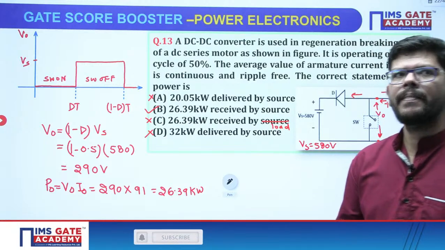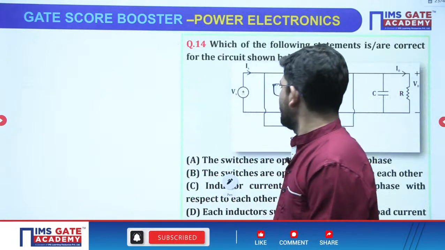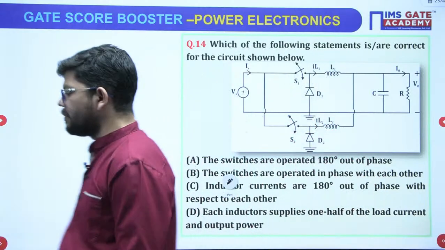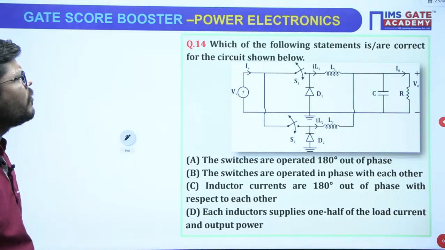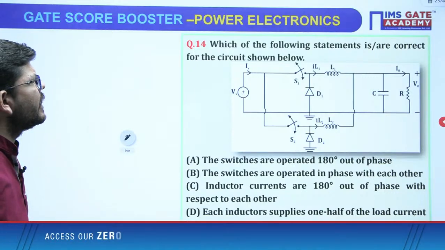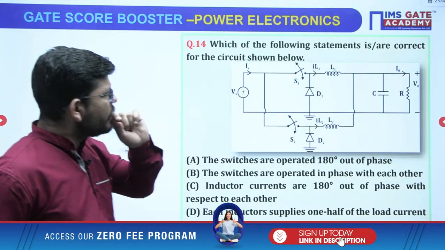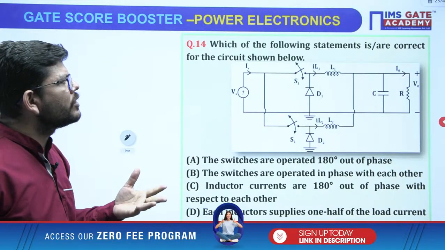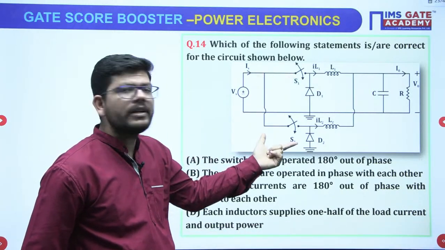Got it? Now after that, just see this question, on parallel converters. Which of the following statements is or are correct for the circuit shown in the figure? If you look at this circuit, the inductor is present on the load side, so it is a buck converter, and we can see that they have connected two buck converters in parallel.